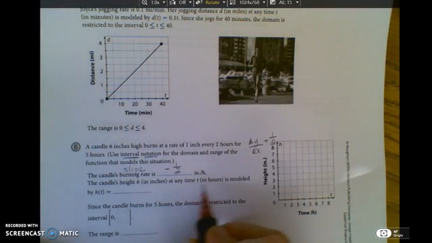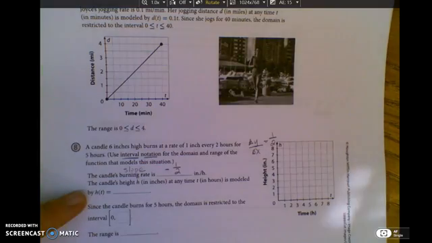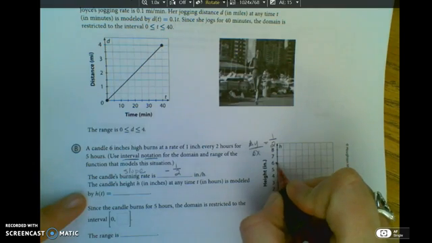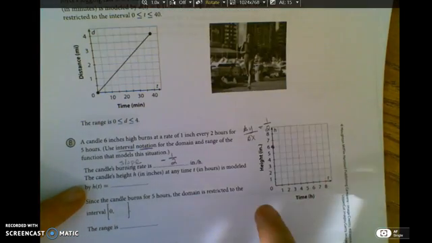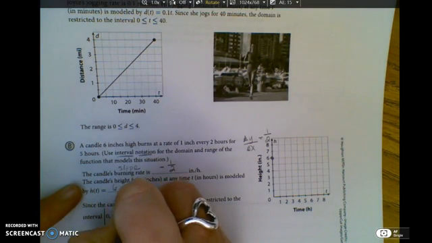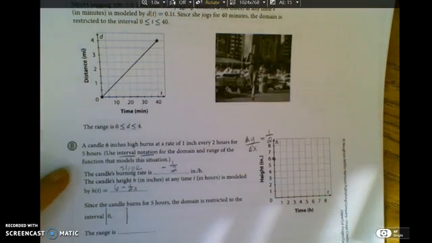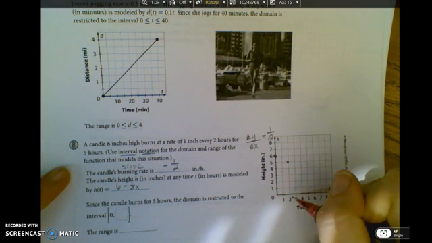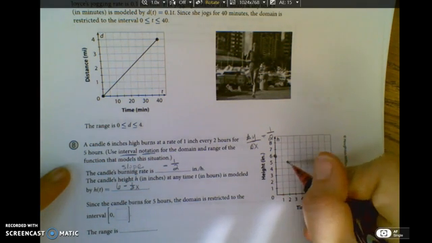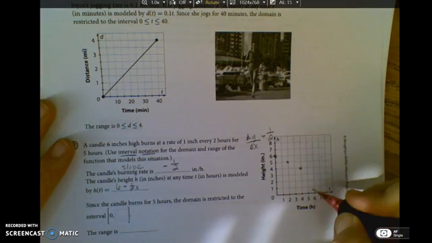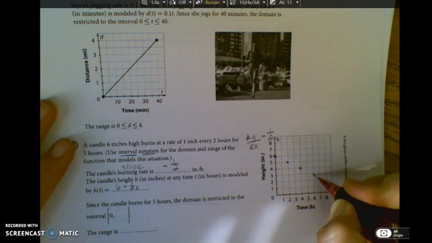The candle's height in inches at any time is modeled by, they want an equation. Well, we started at a height of 6 inches. The candle starts 6 inches when no time has passed. So we do 6 inches minus the 1/2 x, which is my burning rate. So that means I go down 1 and right 2. Makes sense. At 2 hours, it's lost an inch. That's what they said, 1 inch every 2 hours. So at 4 hours, I should be at a height of 4. And at 6 hours, I should be at a height of 3.